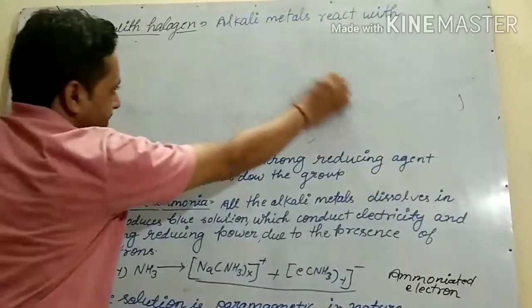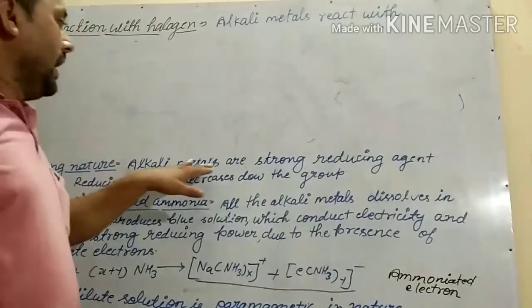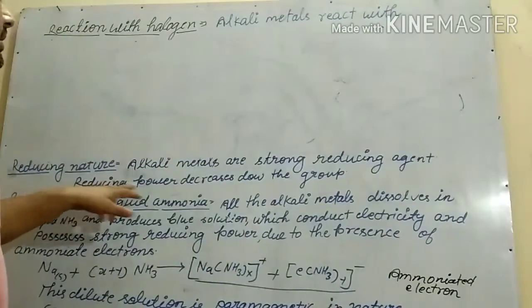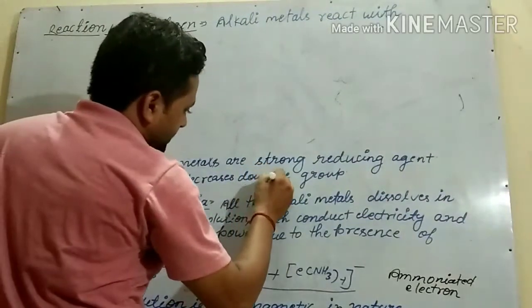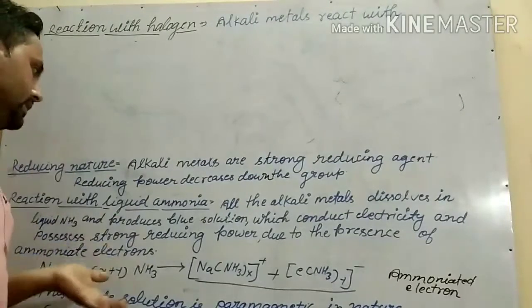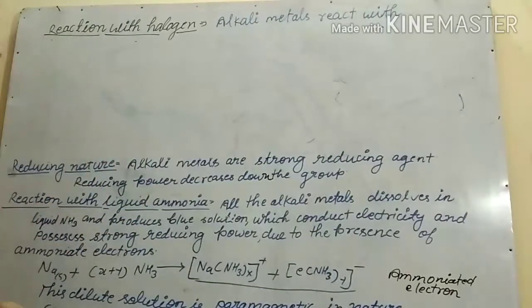All the alkali metals act as reducing agents, and their reducing power decreases down the group. Alkali metals are strong reducing agents. Remember that. Why are they reducing in nature? Because they can lose electrons, and elements that can lose electrons act as reducing agents.